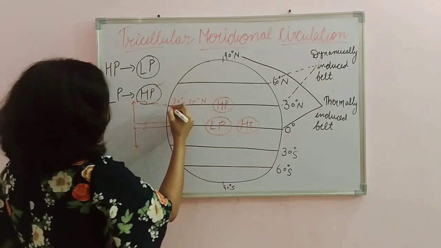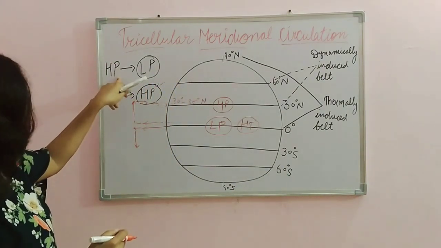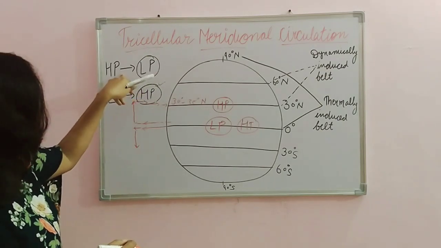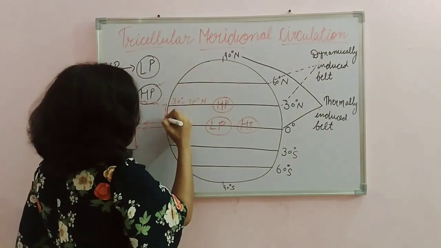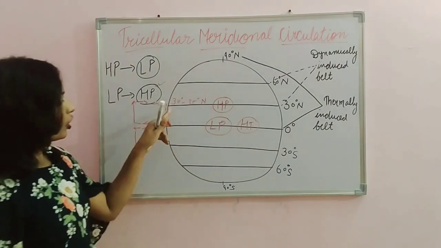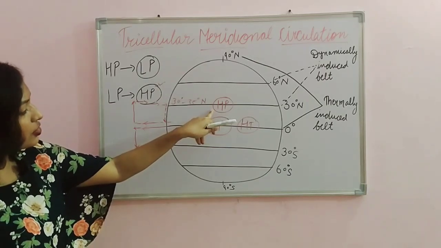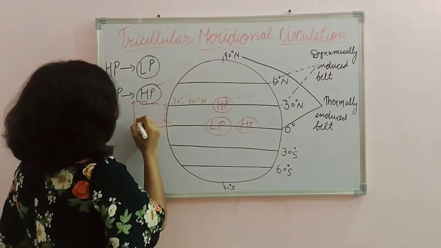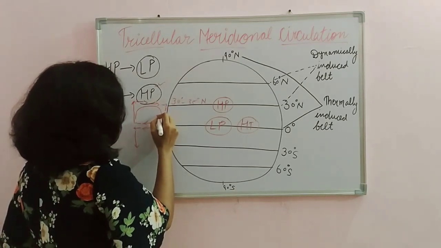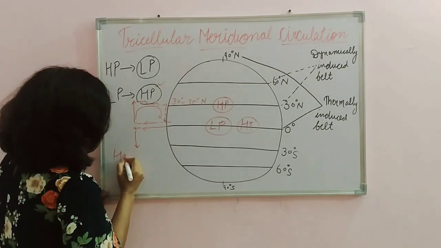So after reaching here, we will apply the rule that the wind moves from high pressure to low pressure horizontally. So this wind will start moving from the subtropical high pressure to the equatorial low pressure zone, and the whole circle which is developed over here is known as the Hadley cell.